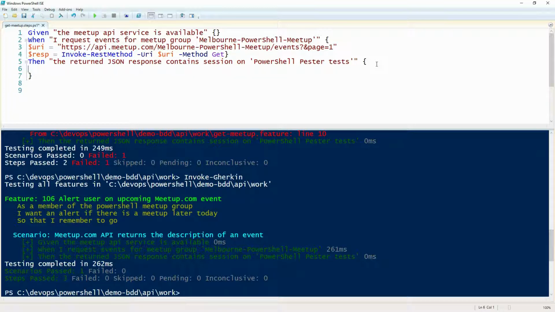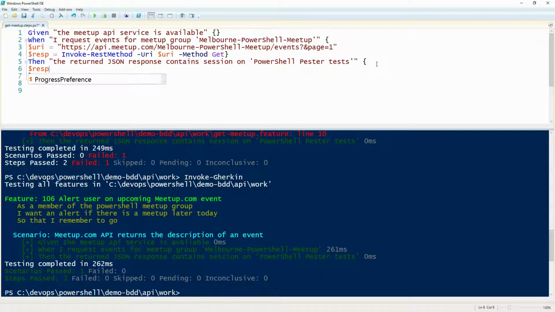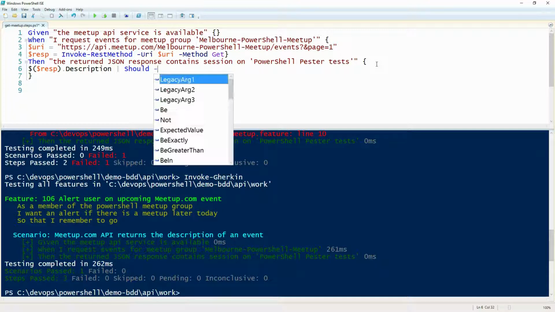Okay, yep, line number 6 inside the curly braces. So let's figure out what we want to get back here. So this might be a $, parenthesis. That will need to go into $, parenthesis. Now inside the parenthesis put $resp. And after the parenthesis, yep, so the parenthesis dot description. Yep, okay, space. Pipe that to should, the word should. Space, dash B.